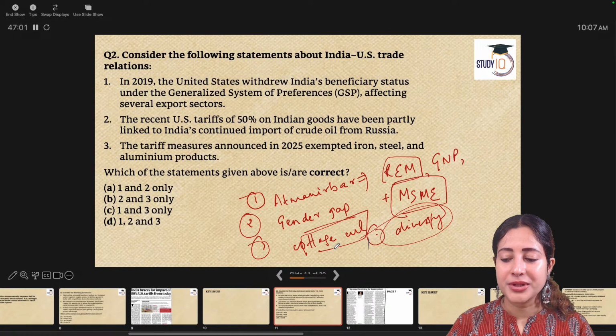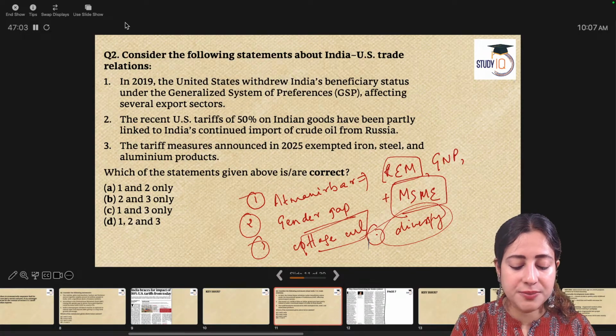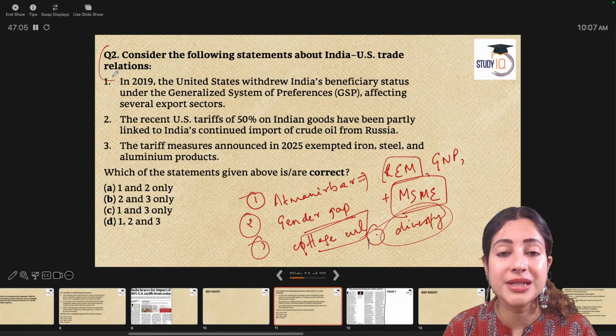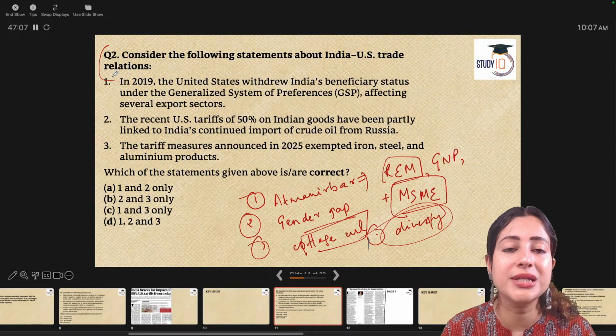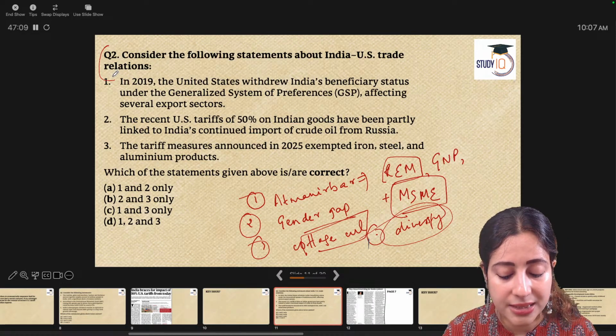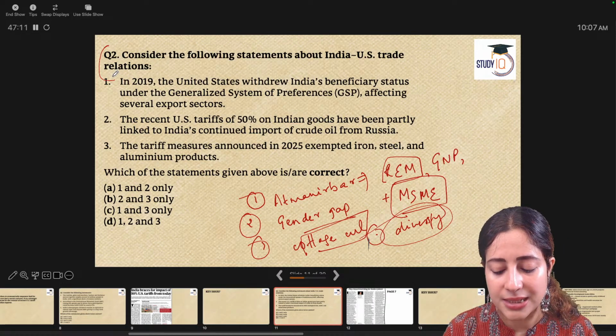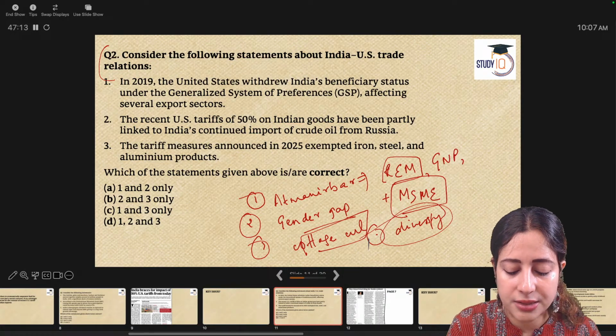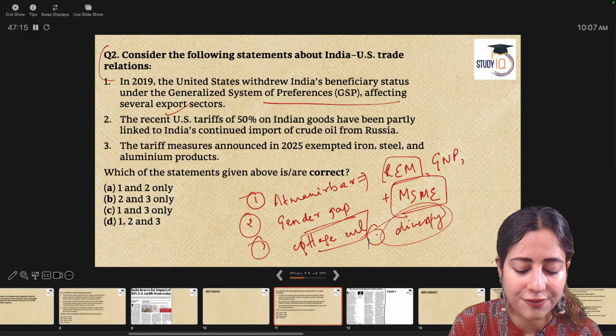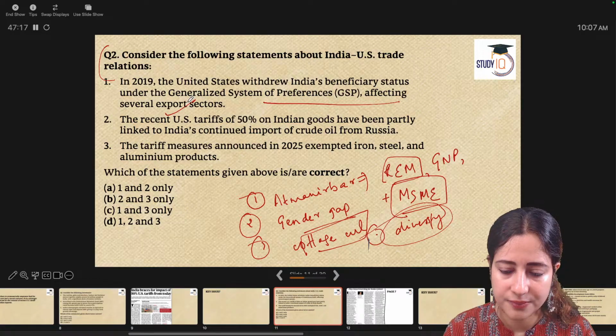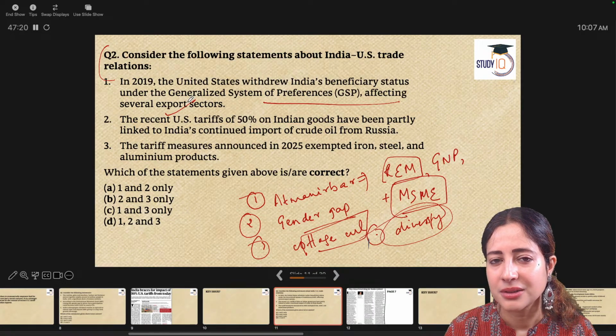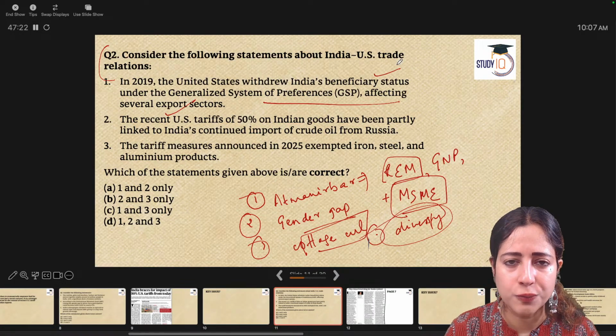The question, it's a prelims question. It says, consider the following statements with regards to India-US trade. One, in 2019, US withdrew India's beneficiary status under the Generalized System of Preferences, affecting several export sectors. It's a slightly tough one. Think about it. Actually, it's true.